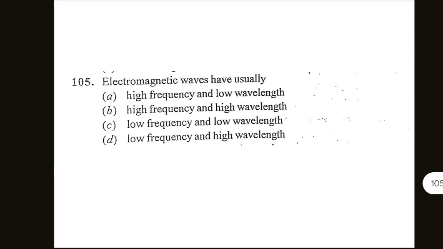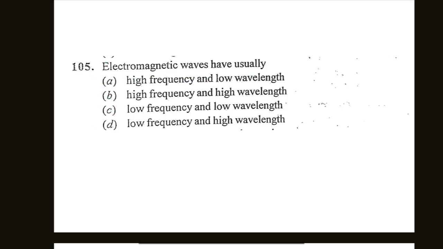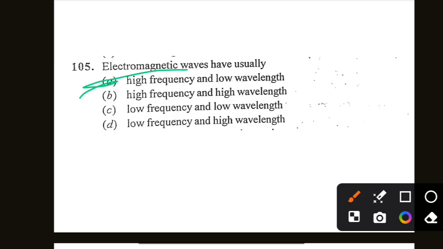Next is electromagnetic waves have usually: high frequency and low wavelength, high frequency and high wavelength, low frequency and low wavelength, low frequency and high wavelength. Option A is correct. Electromagnetic waves have usually high frequency and low wavelength.